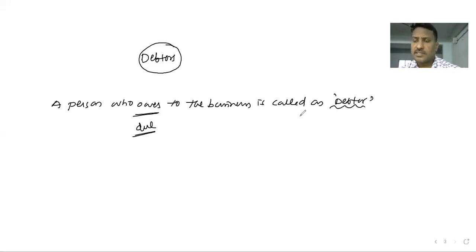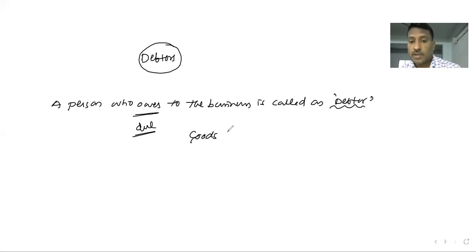Debtors are part of the business. When the businessman makes credit sales to customers, all those customers are called debtors.